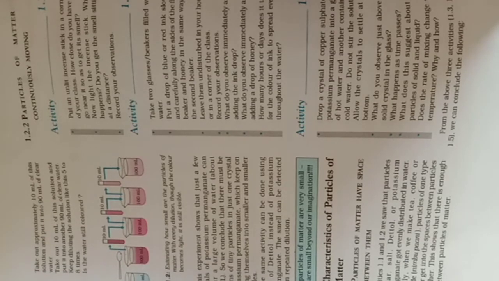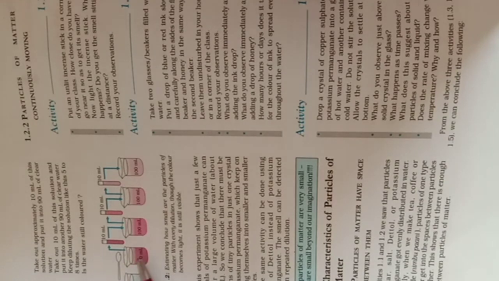We take 100 ml of water and put in one crystal of potassium permanganate dissolved in 100 ml of water. We notice that the color of the beaker will be violet.